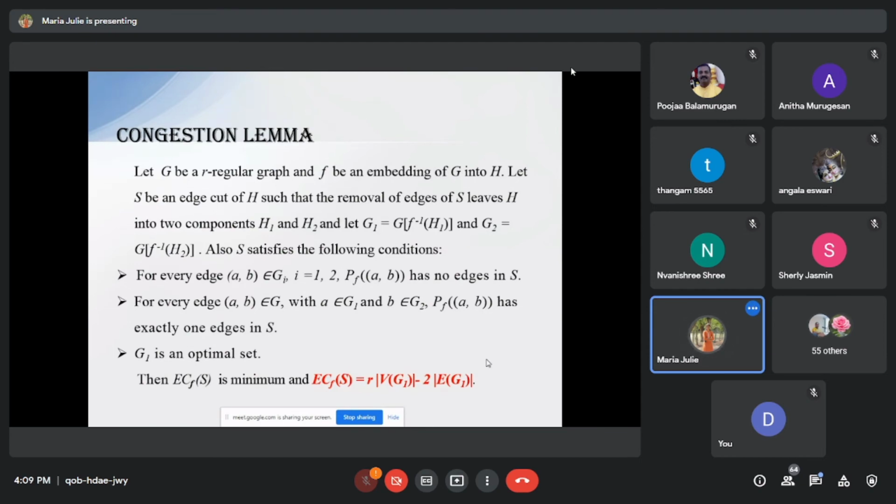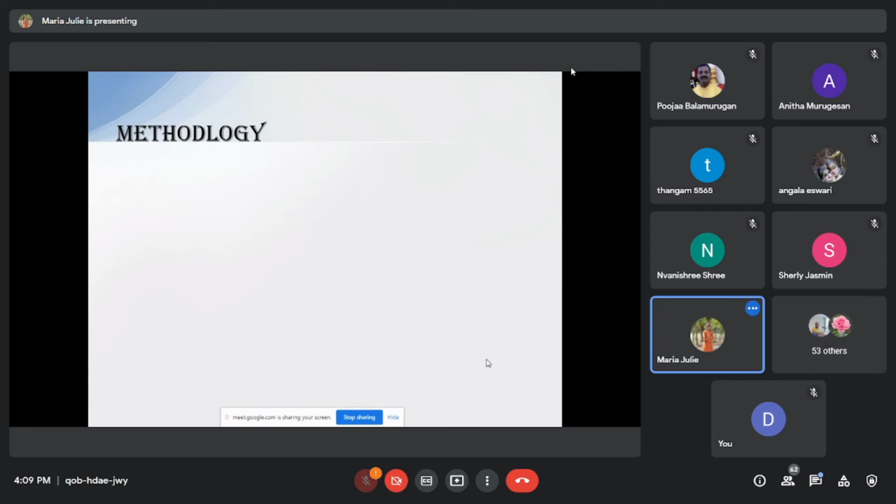The first condition is that for every edge (A, B) belonging to Gi, i equal to 1, 2, the path P_f(A, B) has no edges in the edge cut of the host graph. The second one is that for every edge (A, B) belonging to G with A belonging to G1 and the other vertex in G2, the path of (A, B) has exactly one edge in the edge cut of H, that is the host graph. And the third condition is that G1 is an optimal set, the edge cut of S is minimum, and the edge cut of S is equal to r|E(G1)| minus 2|E(G1)|.